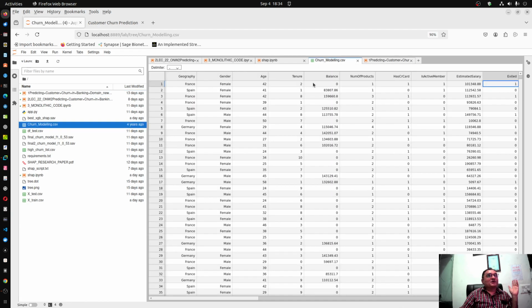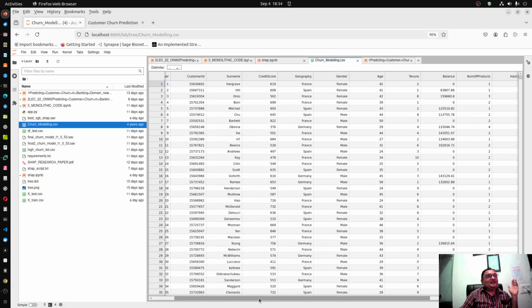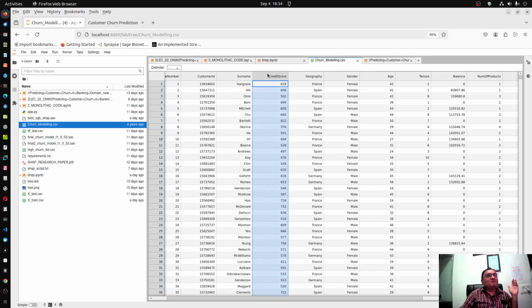So that means, for example, this credit score is there, then we will bin the credit score into various groups. Say credit score from 300 to 600, then 600 to 800, or maybe 300 to 400, 400 to 500, 500 to 600, like that. And we will see to which bin or group the customer's credit score falls, and does that affect his probability of churning to the competitive bank?